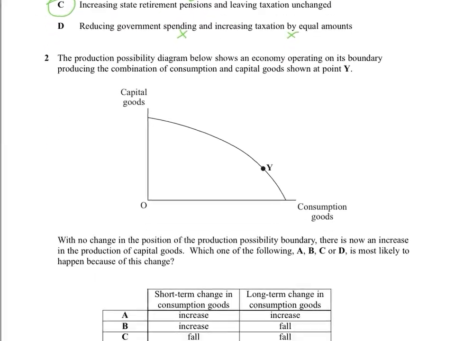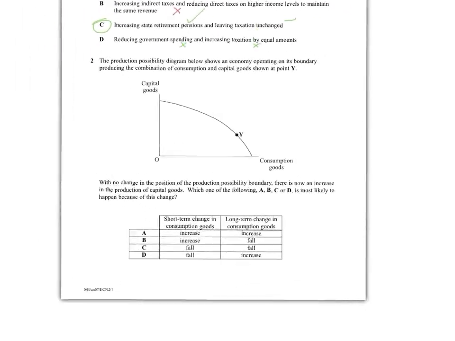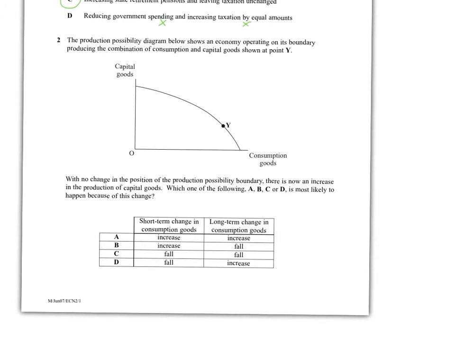On to the next one, question number 2. Can I zoom out a little bit? Yeah. So, it's saying the economy is working at... you know what sort of question this is. We've seen a lot of these. Okay, so it's working at this point right now. That's where it is. It's making that many consumption goods and this many capital goods. Right. It says there's no change in the position of the PPB boundary. So the boundary is not going out. It's not doing anything. Okay, I'll just get rid of that because I don't want to confuse you.